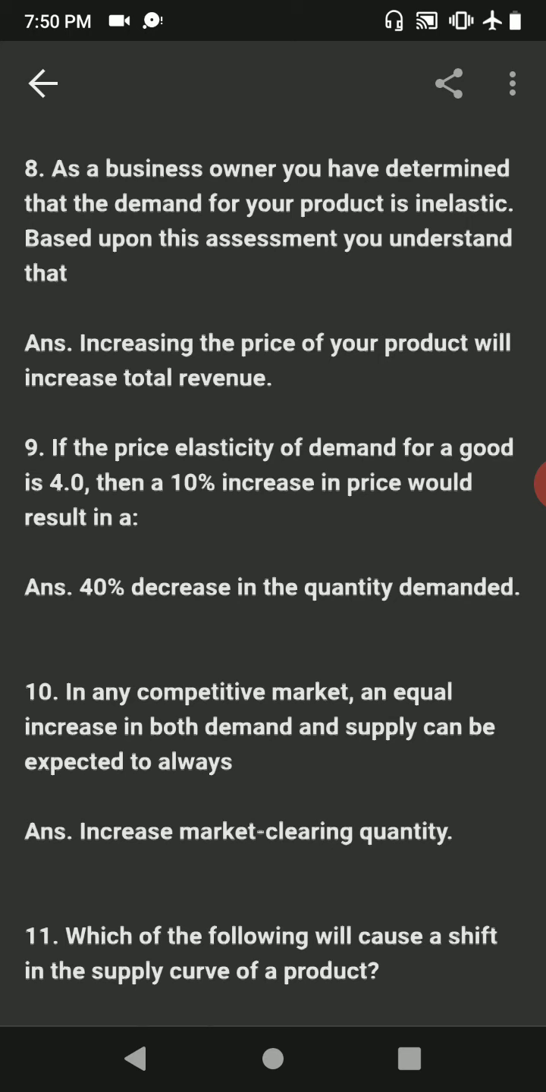Question number 8. As a business owner, you have determined that the demand for your product is inelastic. Based upon this assessment, you understand that the answer is increasing the price of your product will increase total revenue. The requirement is to apply the concept of price elasticity of demand. If demand is inelastic, an increase in price will increase total revenue. Our answer is correct because it accurately states this rule.